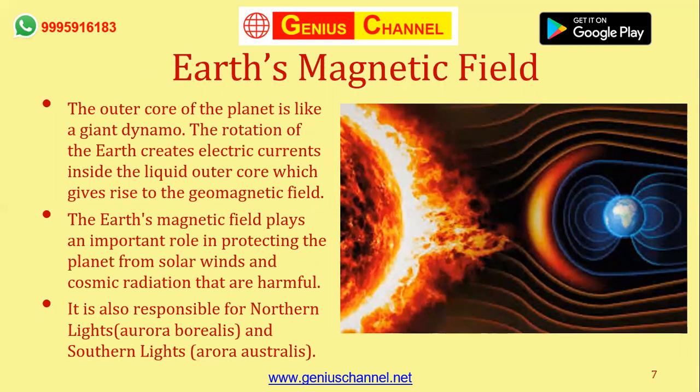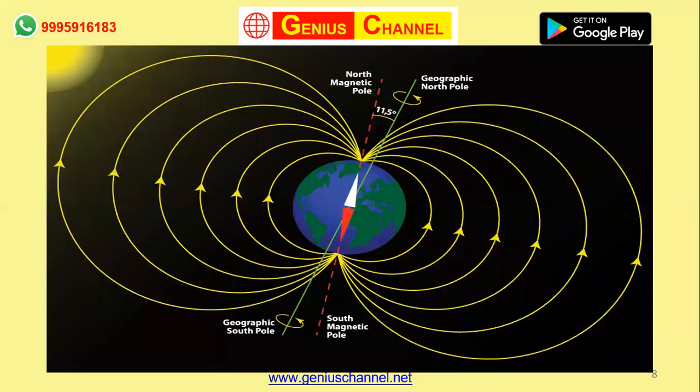I'll show you an image before explaining this particular slide. This is how it looks. This is the magnetic field. You already saw it in the first slide explaining the magnetic field. Here is another image showing the same thing. Can you see there is a north pole and a south pole, a magnet inside the Earth, and then there are magnetic field lines emanating from the north pole ending in the south pole of the magnet.